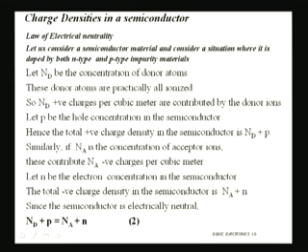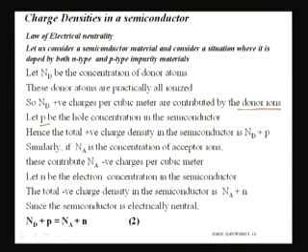Consider that Nd is the concentration of donor atoms. These donor atoms are practically all ionized, and already we have seen that these will be positively charged donor atoms. So, we have Nd positive charges per cubic meter contributed by these donor ions, and let p be the hole concentration in the semiconductor.